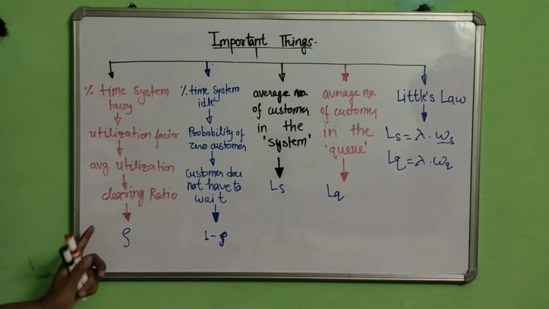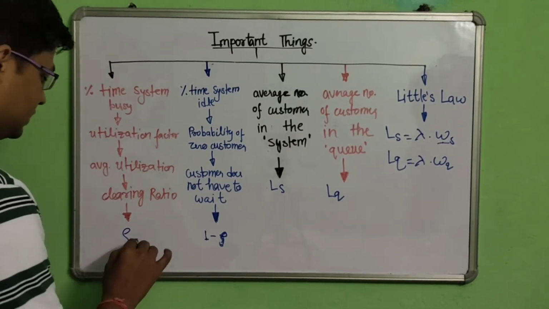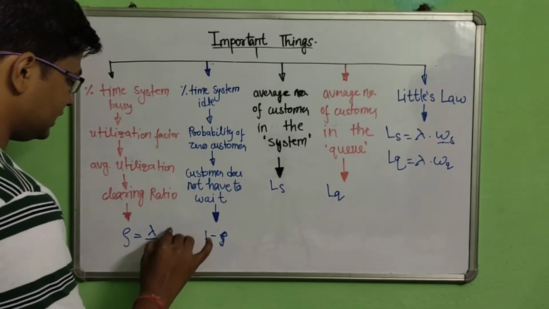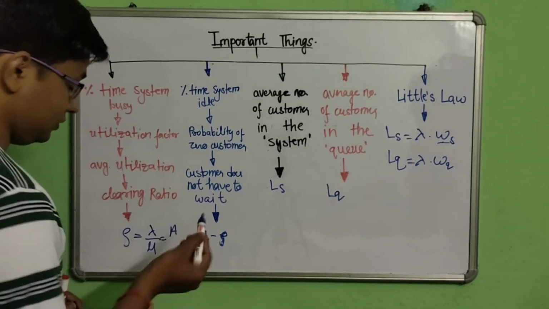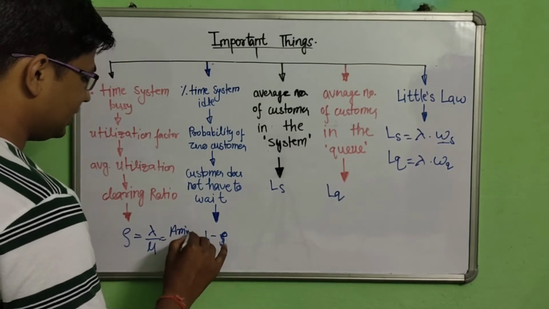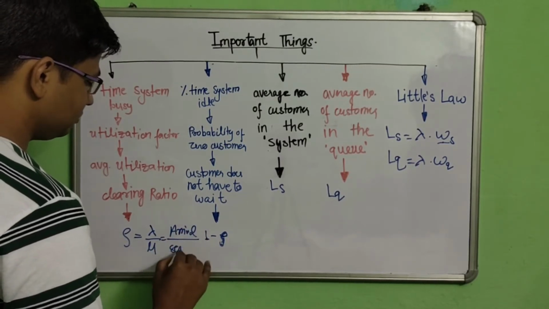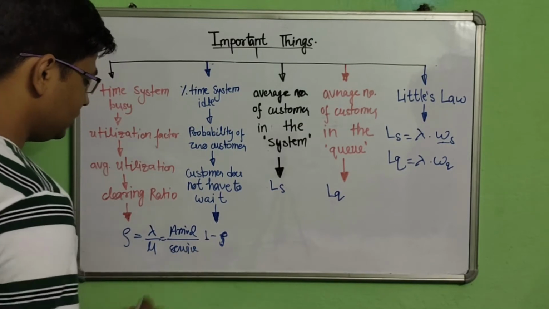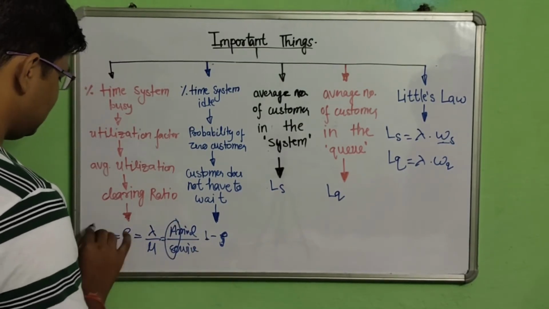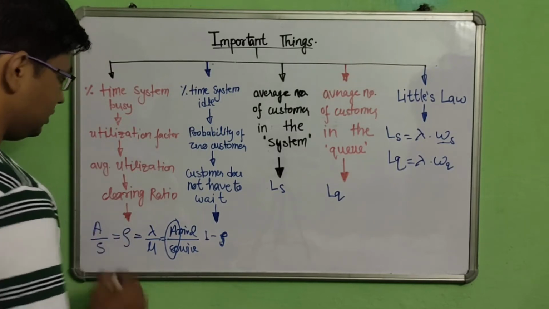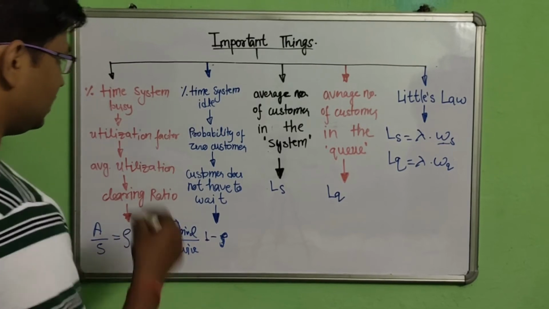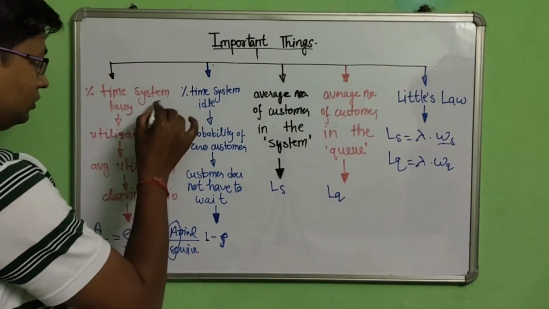So what is the formula of rho? The formula of rho is lambda upon mu, or arrival rate upon service rate. Okay, you can say that it is A by S. The short formula is A by S. You have to remember, as you know how you make a human in a cartoon, this one.